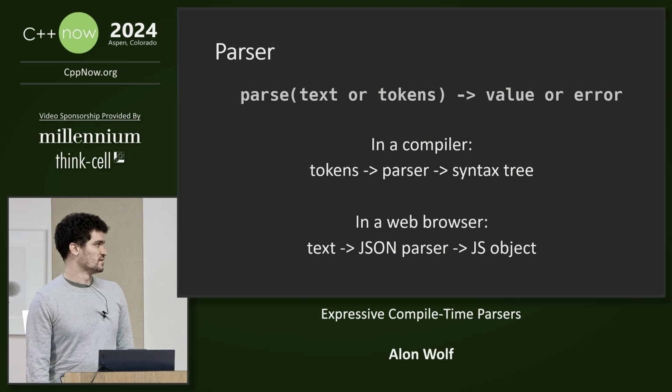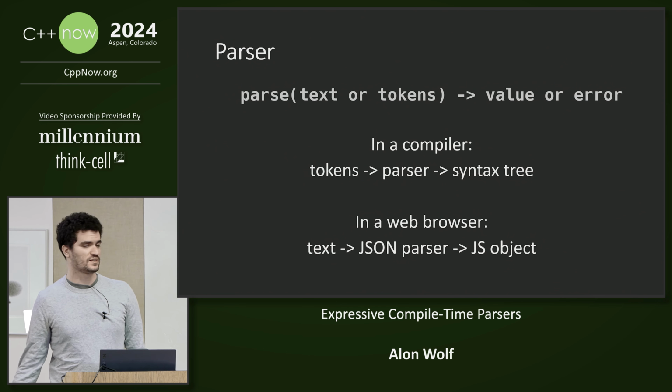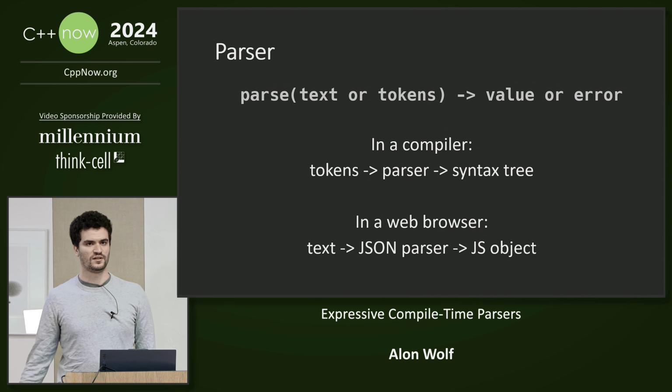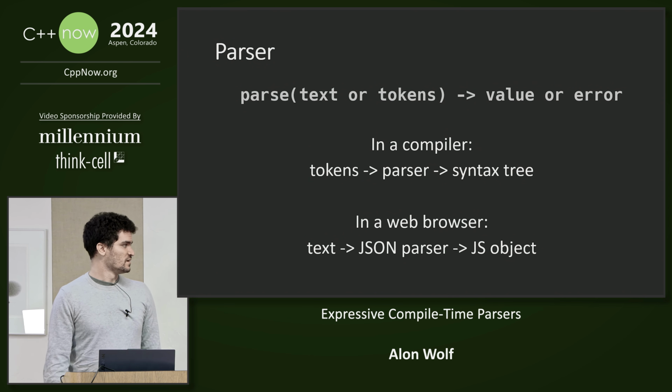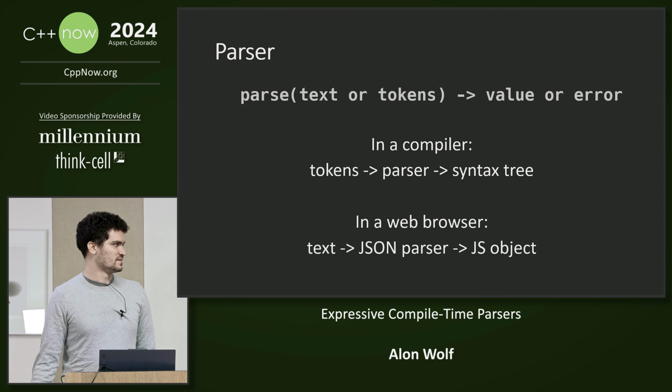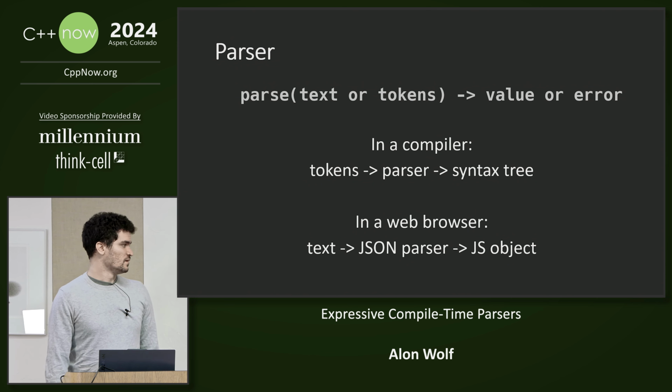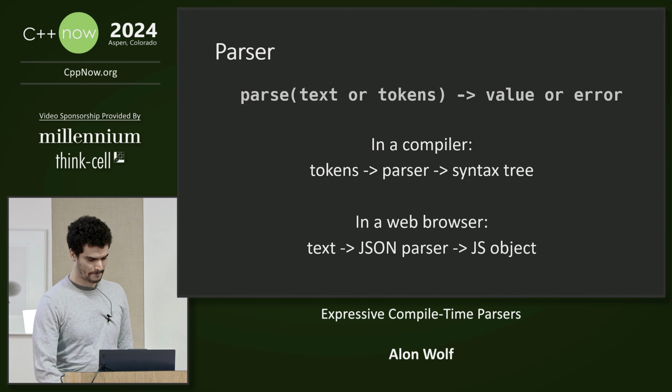So what is a parser? For our purpose, a parser is something that takes text or tokens and returns some value or a parsing error. For example, in the compiler, the source code is converted first into tokens by the lexer, and then the parser takes the tokens and uses them to create a syntax tree. Or in a web browser, we can pass text directly to a JSON parser to create a JavaScript object.